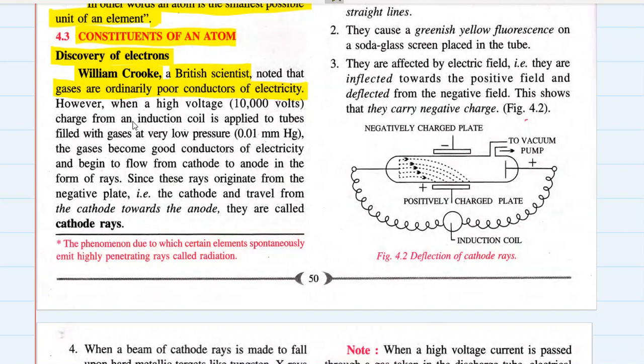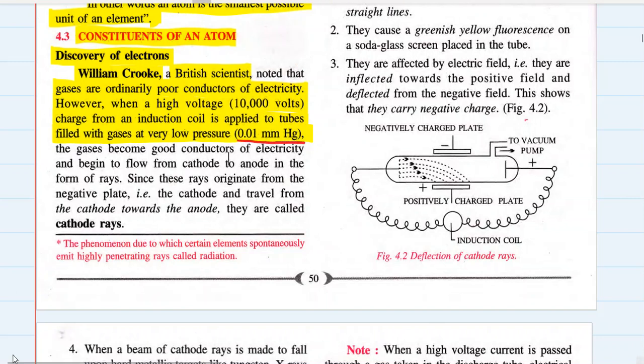Non-metals are not very good conductors of electricity, and out of which gases are the poorest conductors of electricity. However, when a high voltage, that is 10,000 volts, charge from an induction coil is applied to tubes filled with gases at low pressure, 0.01 mm Hg. Now what is this 0.01 mm Hg?